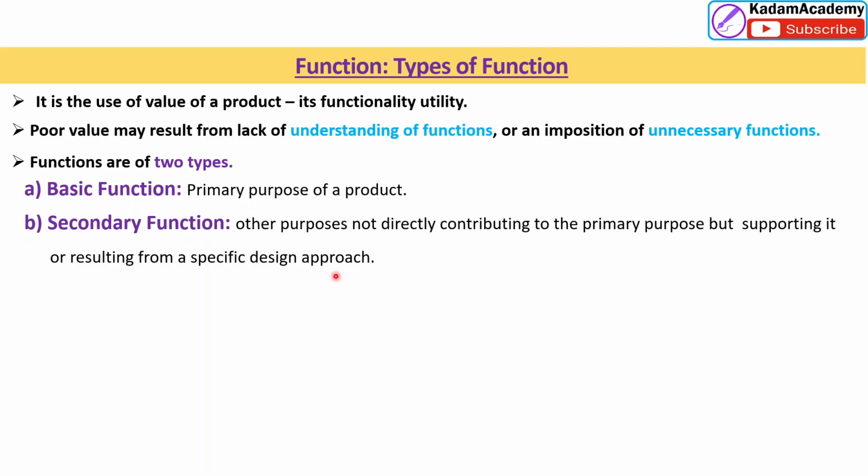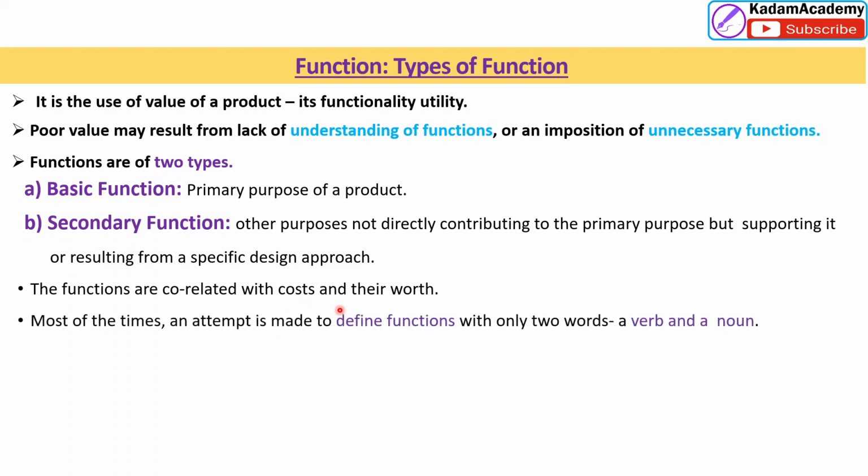Okay, that is the approach. First approach we are studying in video 2. The functions are correlated with the cost, with their worth. Most of the time, an attempt is made to define functions with only two words, a verb and a noun. These are very important for any product.